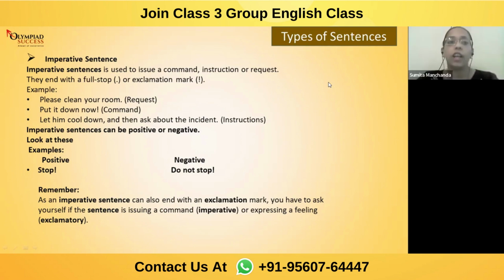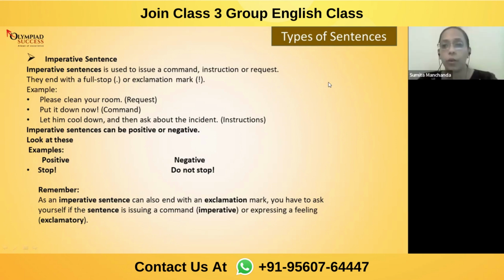Okay. And now, if I say, don't do this work, don't do. So am I requesting you or am I giving you a command or am I giving you an advice or instruction? You're giving me command. Command.